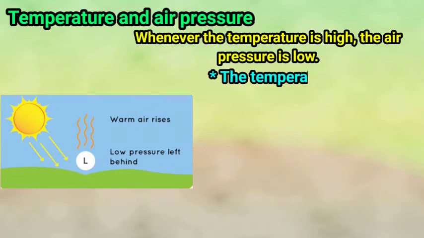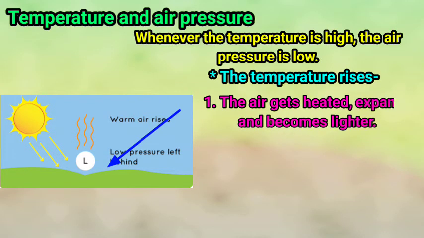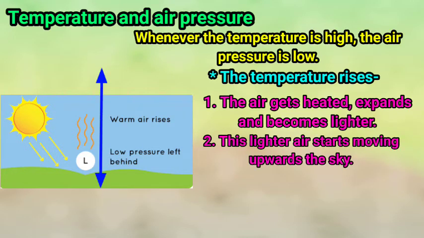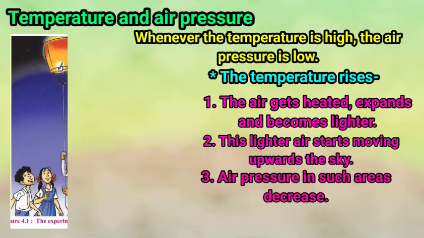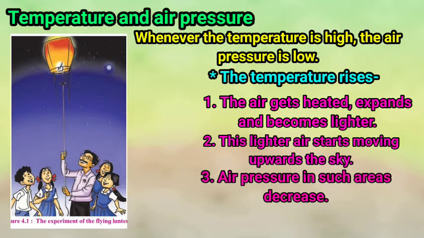As the temperature rises, the air gets heated, expands and becomes lighter. And this lighter air starts moving upward in the sky. As a result, the air pressure in such areas decreases. So children, the same thing happened with the lantern. The air in the flying lantern gets heated once the candle is lit, and the hot air expands, becomes lighter and starts moving up. Therefore, the lantern also lifted up towards the sky.